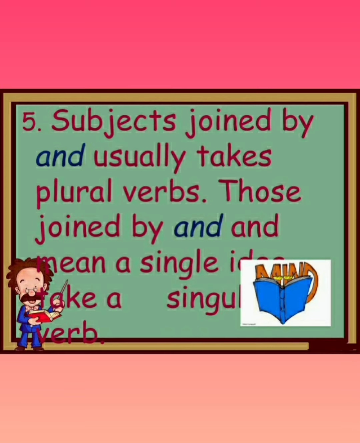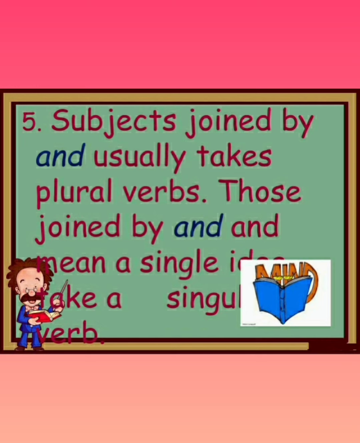Now it's time to learn the new rules. So what are those new rules? As you can see, number 5. As we have learned up to rule number 4, now we are going to learn rule number 5. Subjects joined by and usually take plural verbs.